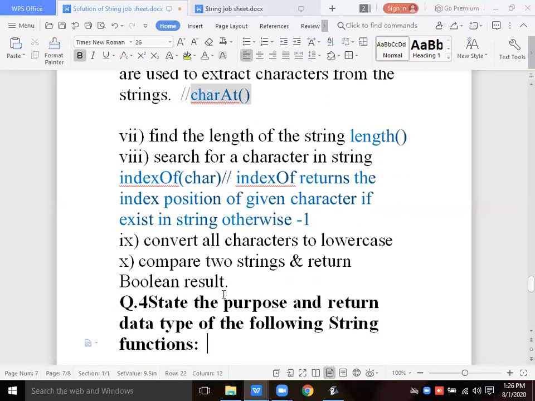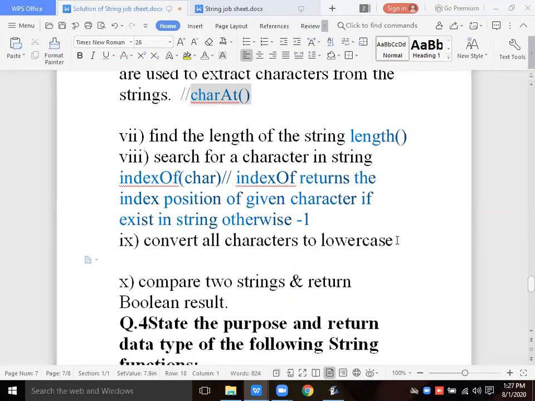Convert all the characters to lower, all the characters of the string. So toLowerCase, but on the string, not the character. All the characters is what was said, so str.toLowerCase.